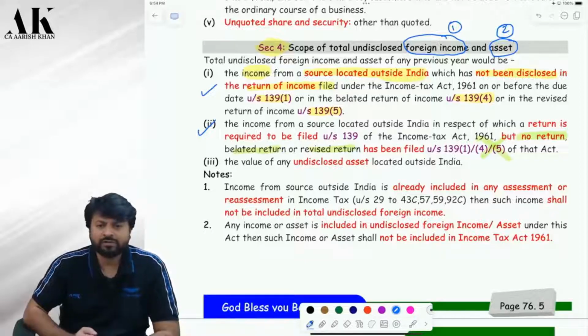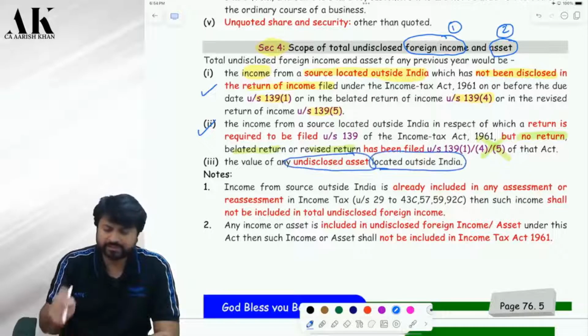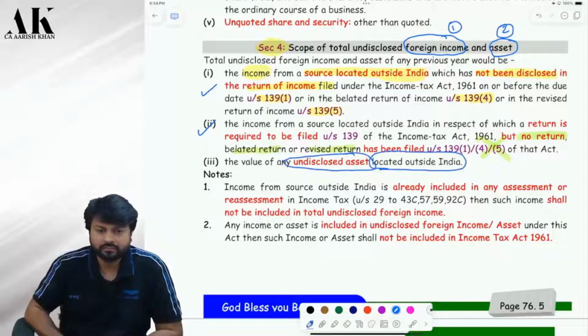Now what is undisclosed foreign asset? The value of any undisclosed asset located outside India. Any asset which is located where? Outside India. If you have not disclosed that, you should have disclosed. If you have not disclosed that, that will be subject to what? Black money law. Is it clear? Please tell me. So this is what the scope of total income is all about.